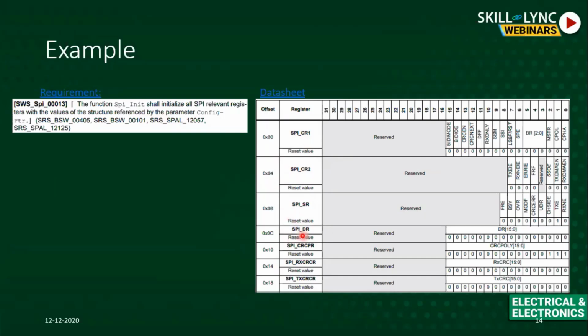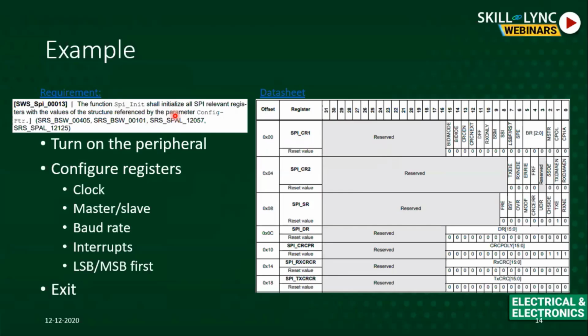Because there is some DR, which is basically your data register. I'm not writing any data for init. In init, what the requirement says is to only initialize. That's it. Then I'll find out what registers I'm going to be initializing in this SPI init. You'll do your analysis with a very basic flowchart, which is your detailed design.